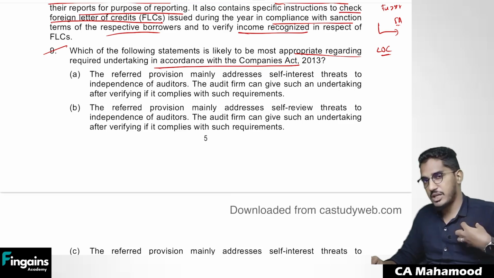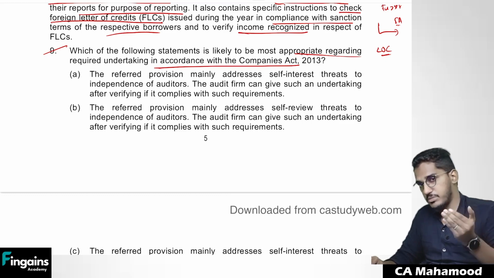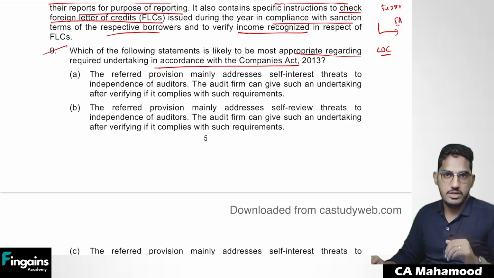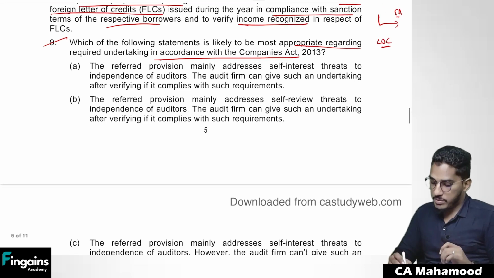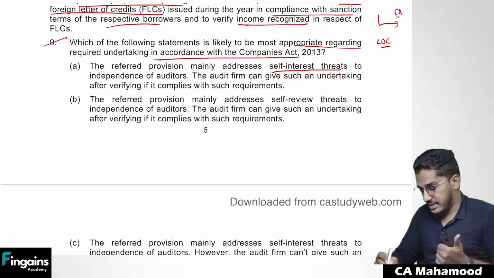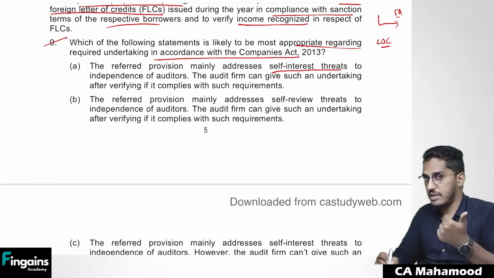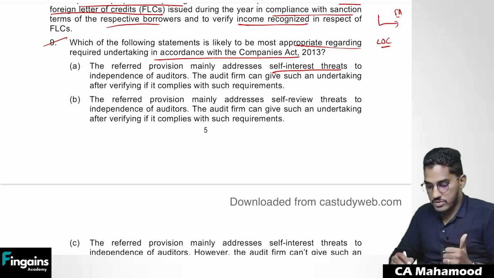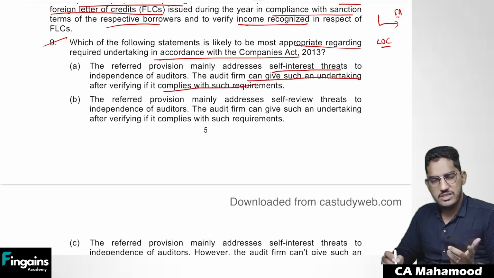In case you are complying with the requirements of Section 141, subsection 3, clause 3, subclause 2, you can go ahead and give an undertaking. No problem. The referred provision mainly addresses self-interest threat. Yes. Why? Because if you are indebted to the client, that will be a self-interest threat to the independence of auditors. The auditors can give such an undertaking after verifying that it complies with such requirements.